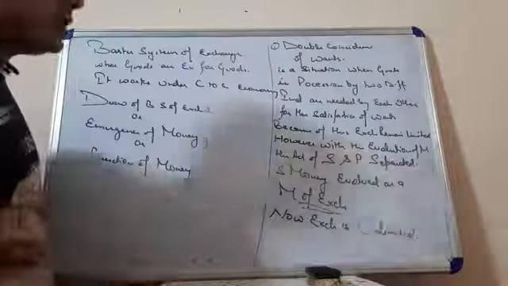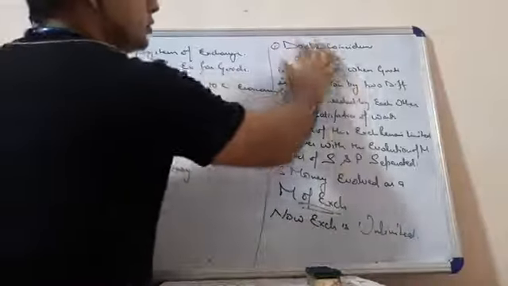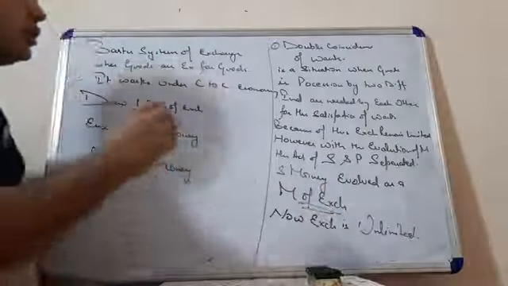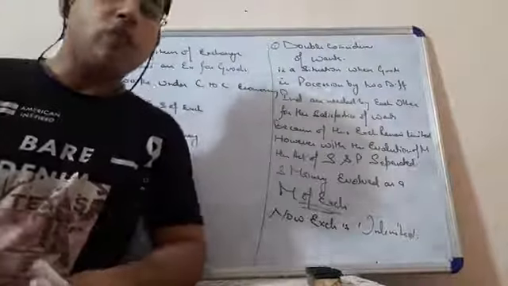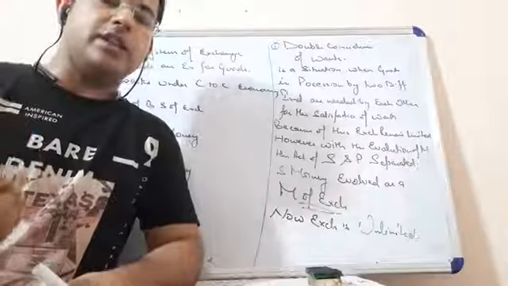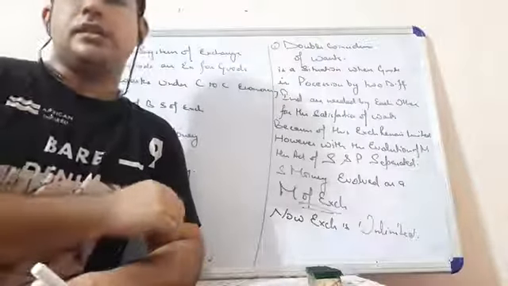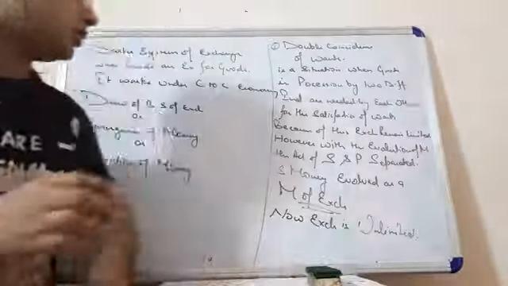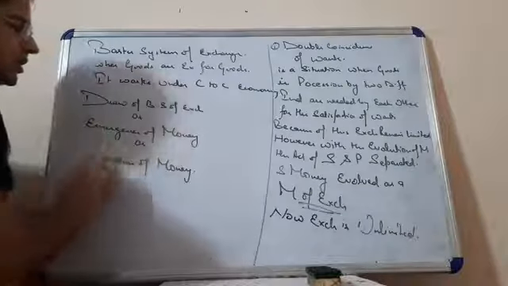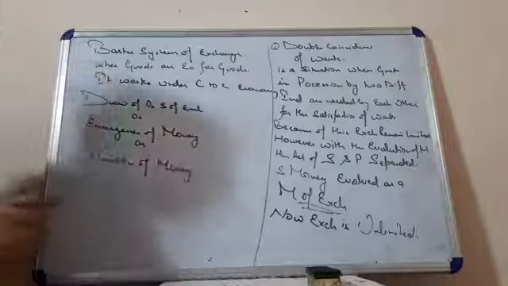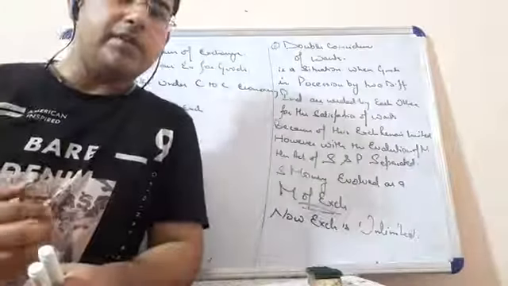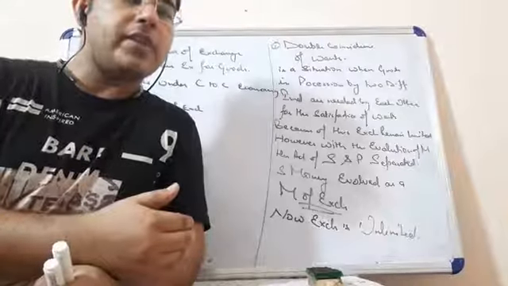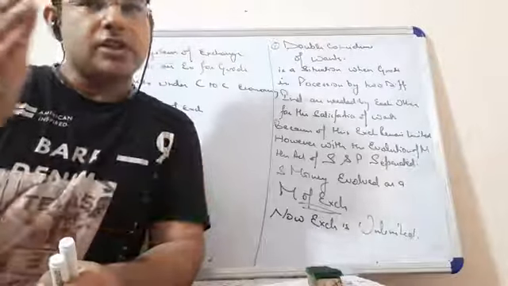But if they are asking about the drawback, then the first thing you are supposed to explain is double coincidence of wants, and in the later part of the explanation you can explain beautifully how money came and how the existence of money works as a medium of exchange. So my dear students, that trick I was talking about, we can do these concepts together: drawback of barter system of exchange, emergence of money, and the functions of money. In the coming videos, you will learn about the other drawbacks of barter system of exchange, or other functions of money.